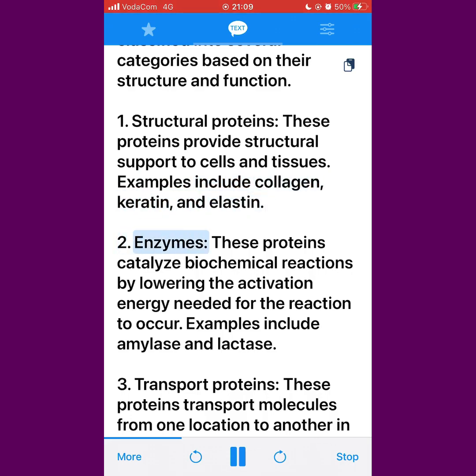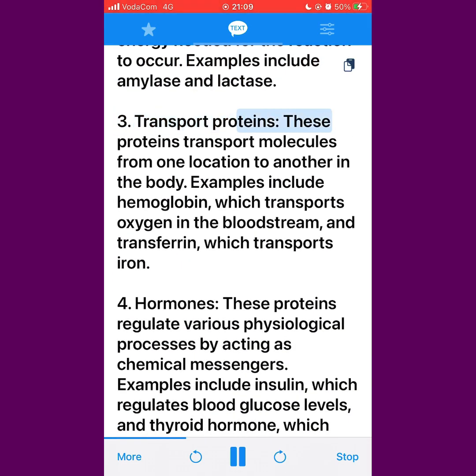2. Enzymes. These proteins catalyze biochemical reactions by lowering the activation energy needed for the reaction to occur. Examples include amylase and lactase. 3. Transport proteins. These proteins transport molecules from one location to another in the body. Examples include hemoglobin, which transports oxygen in the bloodstream, and transferrin, which transports iron.